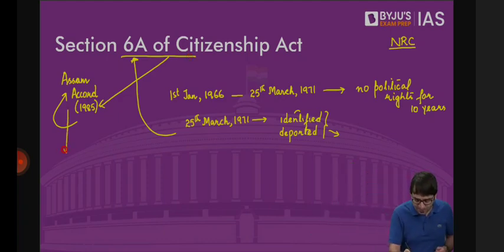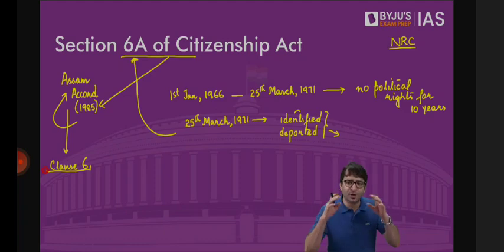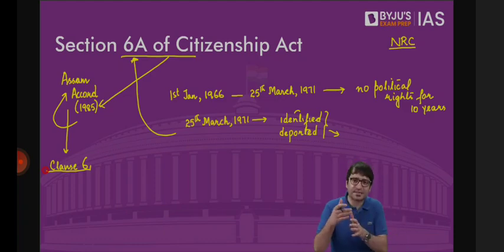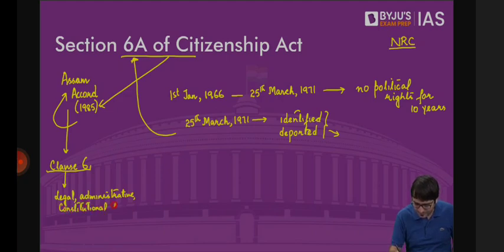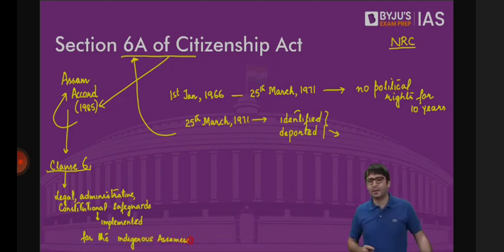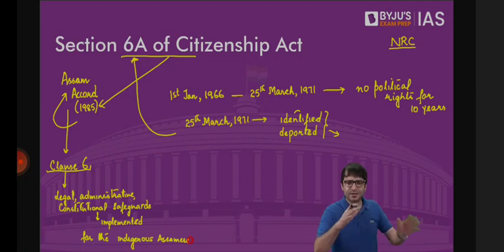In fact, in this Assam Accord, there was a clause 6. Why do we have to discuss this? So that you do not confuse clause 6 of the Assam Accord with Section 6A of the Citizenship Act. What was clause 6? That legal, administrative, constitutional safeguards should be implemented for the indigenous Assamese.